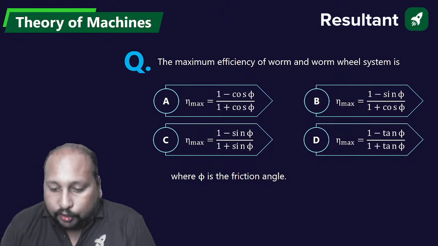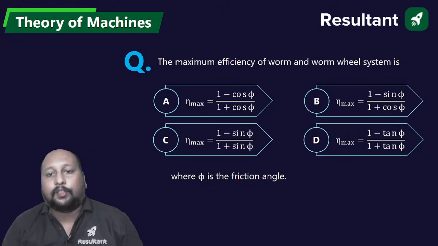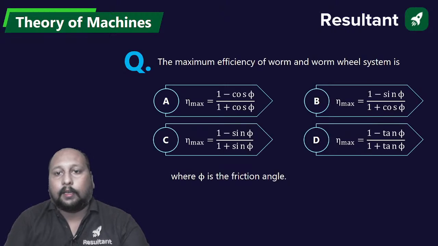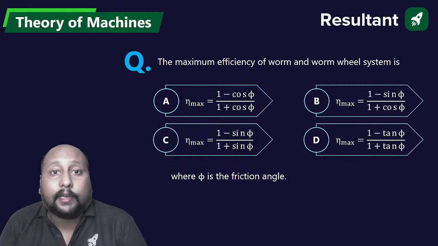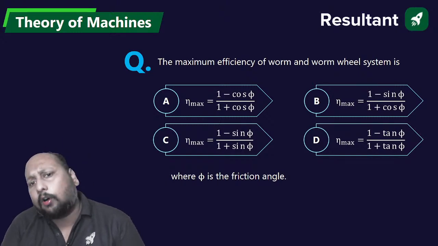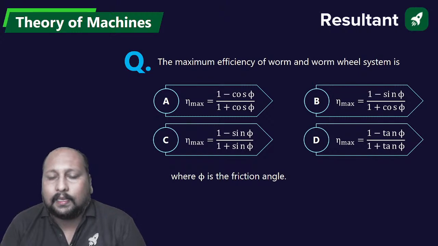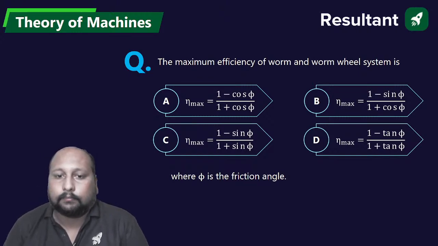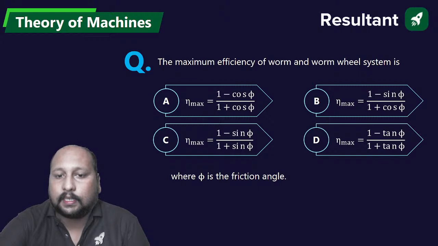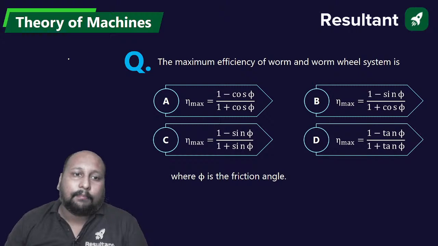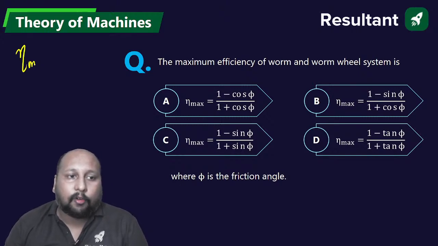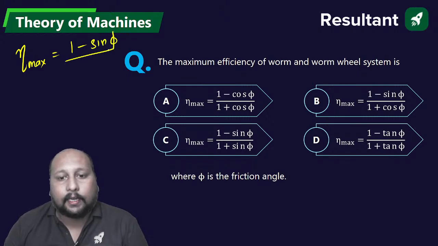The maximum efficiency of worm and worm wheel system is. What is the formula to calculate the maximum efficiency of worm and worm wheel? Option A, option B, option C or option D? It's a direct formula based question. The maximum efficiency for a worm and worm wheel is equal to 1 minus sine of phi divided by 1 plus sine of phi.